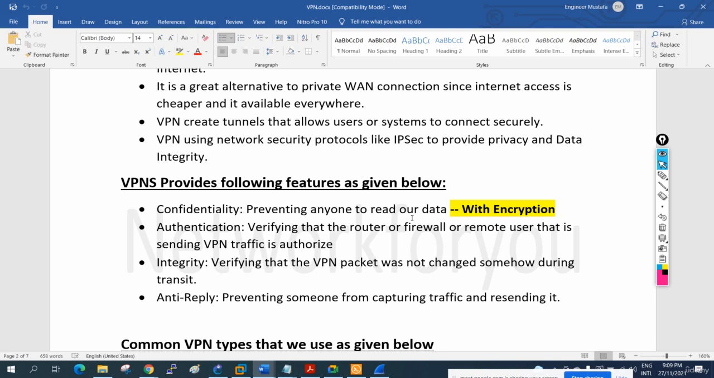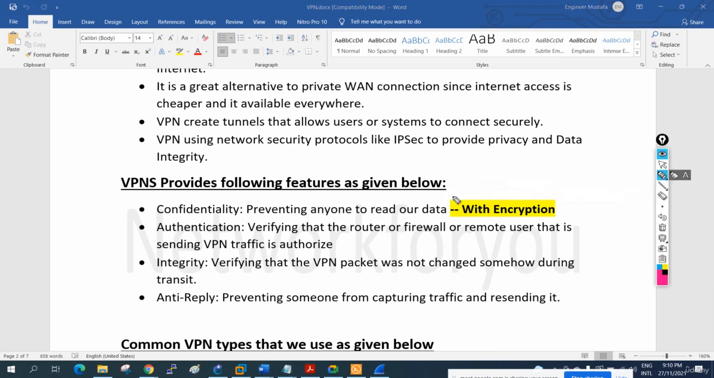And then authentication. Authentication means verifying that the router or firewall or remote user that is sending the VPN traffic is authorized or not. Means we are putting the username and password. So the first one is confidentiality, that is saying that only we should read our data. We are sending our data, so no other guy should read it. Only sender and receiver can read our data. How can we achieve that? By encrypting that data. Then we have authentication, which is nothing but verifying whether whoever is sending that data is an authorized guy or not.